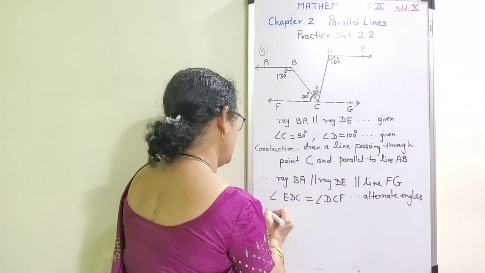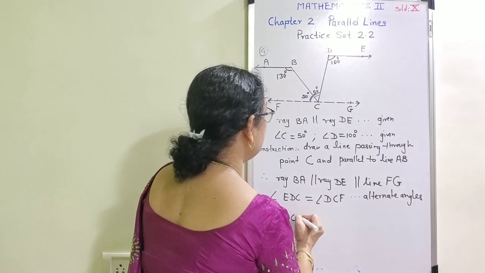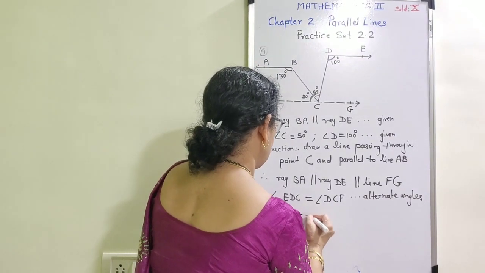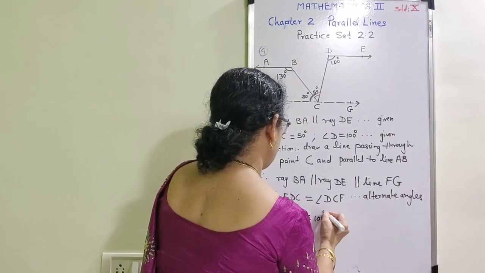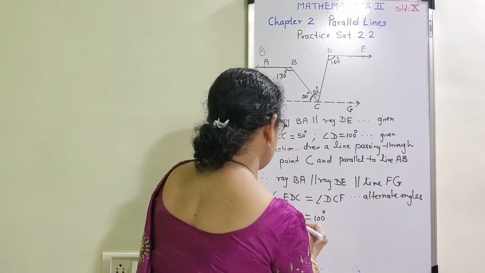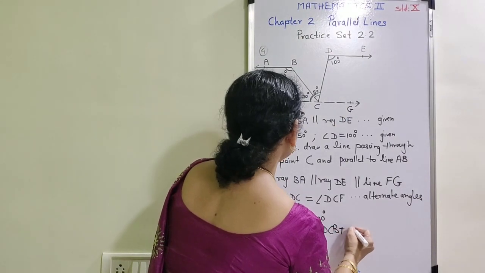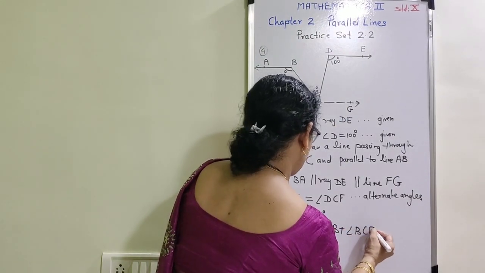But therefore angle DCF is equal to 100 degree. Therefore angle DCF is equal to angle DCB plus angle BCF.